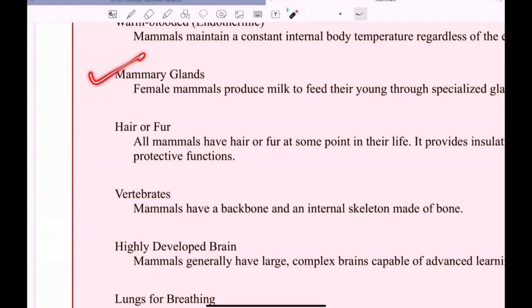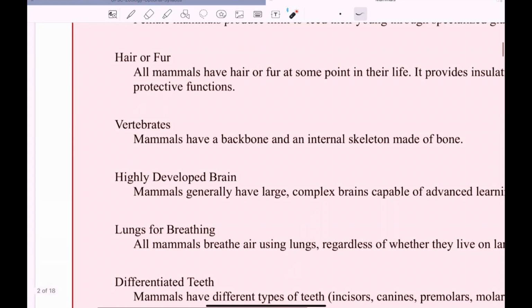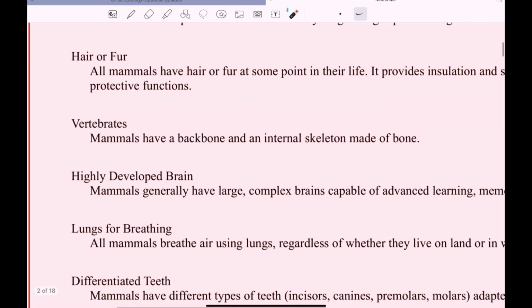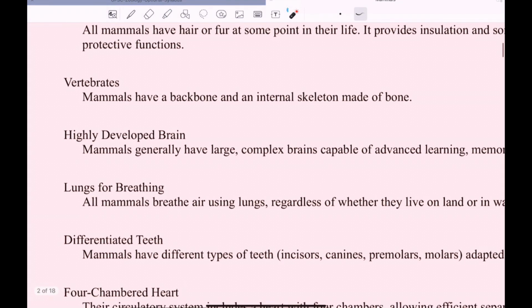The second point is about the mammary glands. Mammals contain mammary glands, the milk-producing glands, which are a very specific feature of mammals. That's why the name mammals. Mammals have hair or fur, be it in large or small quantity. For example, in bears, dogs, and cats, the body is completely covered in fur. But in humans, whales, and walrus, you will see very little fur. So there is hair or fur on the body.